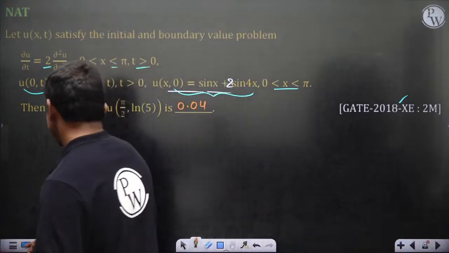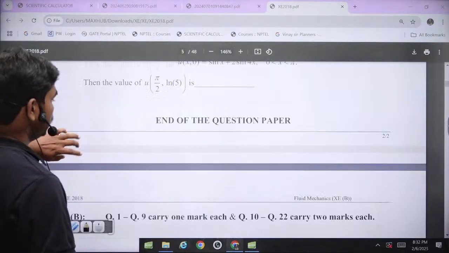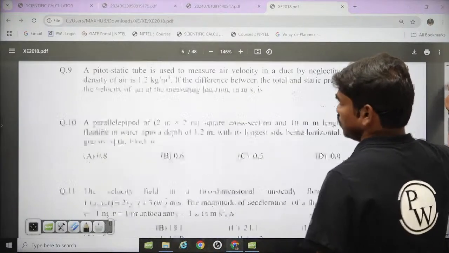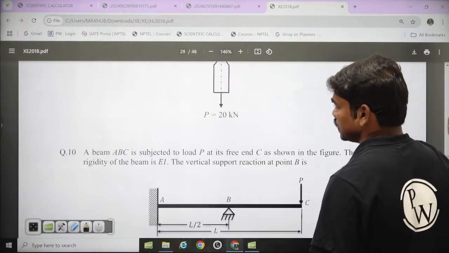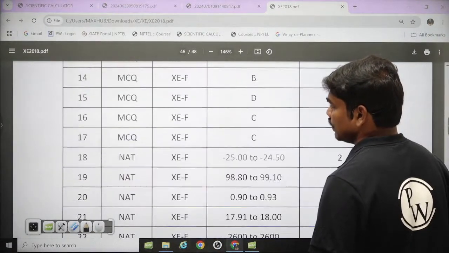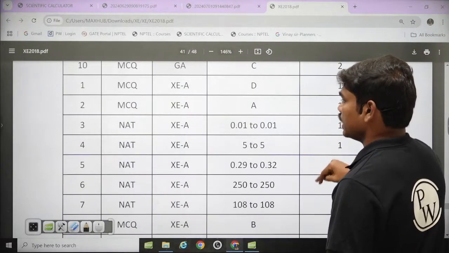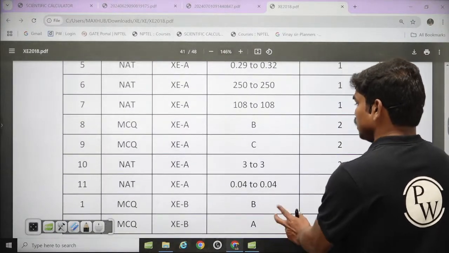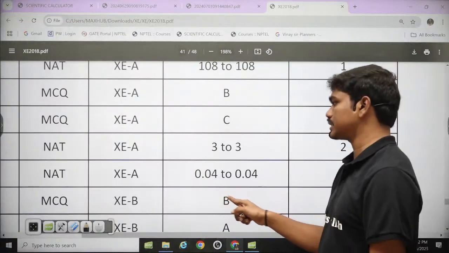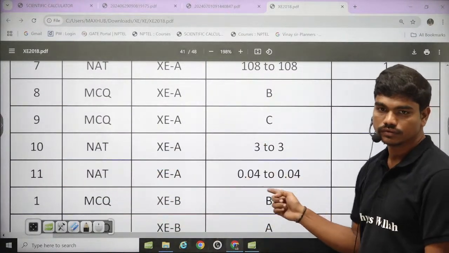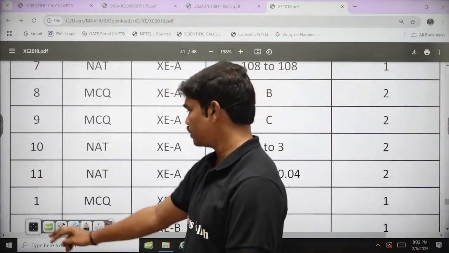So let's check if we have the answer key here. End of the question paper. This is the CE 11th question. Okay, we have the answer key, general aptitude CE 11. Yeah, you can see this is the 11th question, and the answer is 0.04, which is 1 by 25.